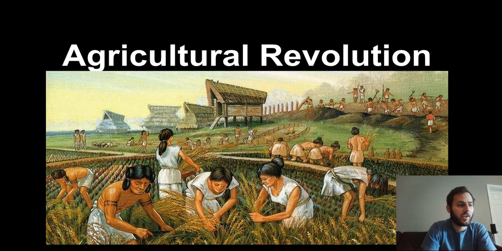People began to stay in one place instead of moving around as nomads. Remember, a nomad is a person who travels from place to place with no permanent settlement. Over time, people during the agricultural revolution learned to build permanent settlements. Instead of following their food, they stayed near their crop fields.